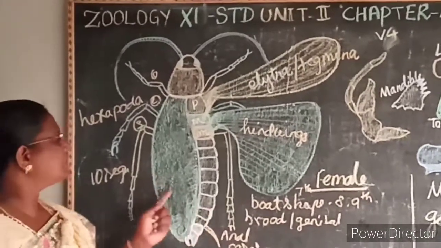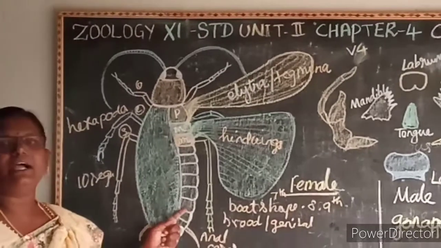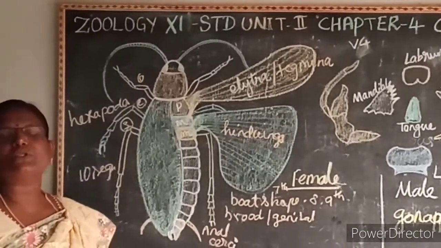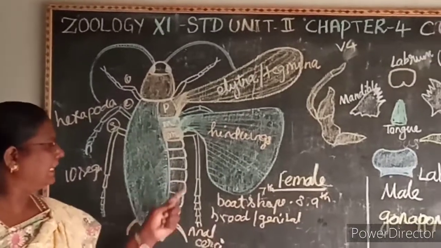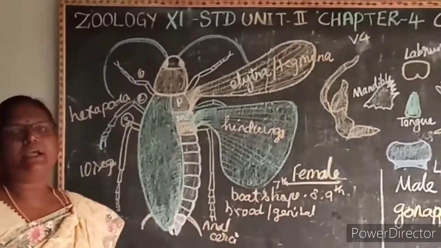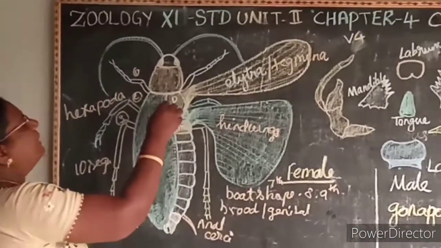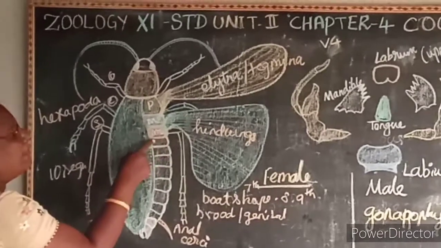At the sides it is known as what? Pleuris. So these sclerites are joined with each other by a delicate membrane, that is known as what? Articular membrane. Then it consists of 3 thoracic segments: prothorax, mesothorax and metathorax.